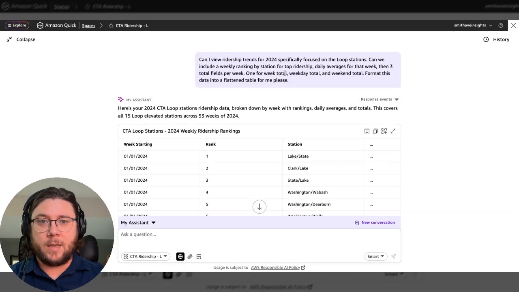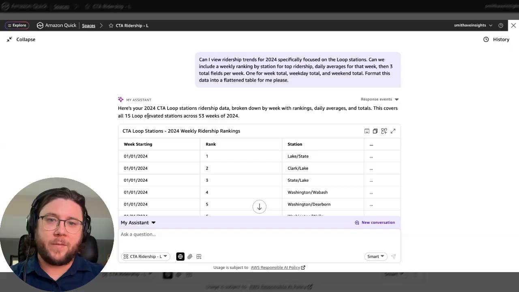I want to see a ranking system for the ridership, daily averages for the week, and then some total fields. Let's see week totals, weekday, and weekend totals, and format this into a flattened data table. That'll be really important when we go to the Excel connector, which I'll talk about in our next video. But for now, we're just going to focus on some data summarizations and a little bit of actions.